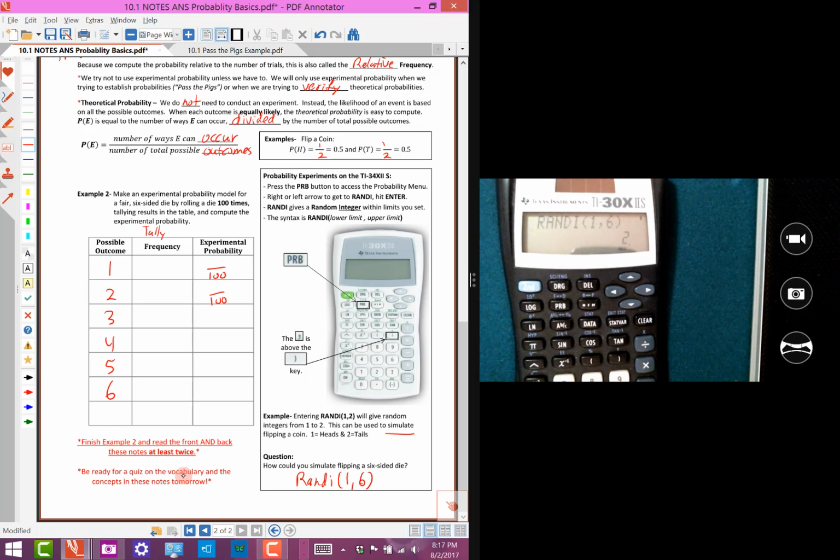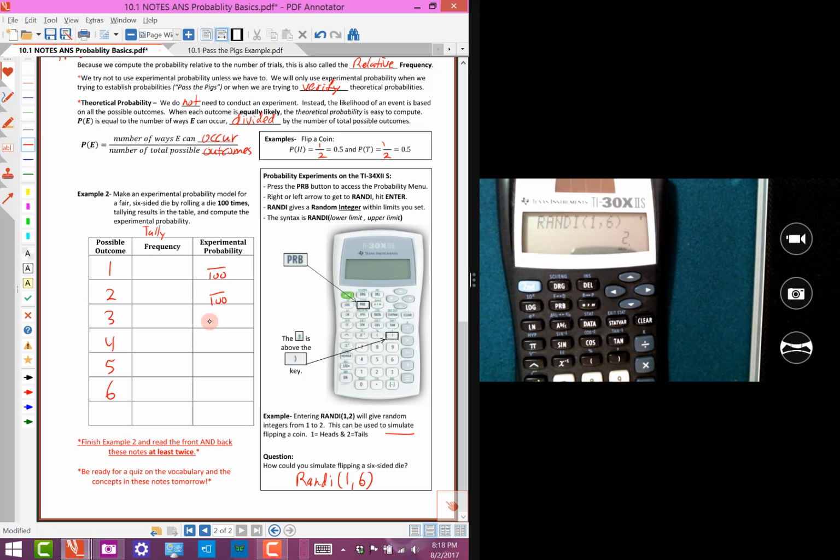So it's not a huge assignment. I just want you to read this at least twice, and then I want you to be ready for a quiz on the vocabulary and some of these concepts. So if you've read through this and done this experimental probability that we're talking about right here, finished up that experiment, read it a couple times, you should be in good shape for the quiz tomorrow. So if you'd like, go ahead and pause the video. I'm going to show you what some of these results would look like if you did them. So I'm going to actually conduct the experiment and then show you the results.